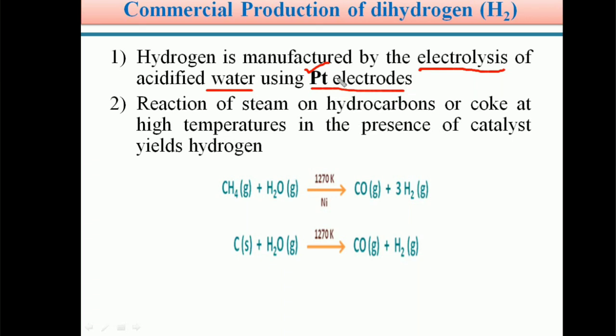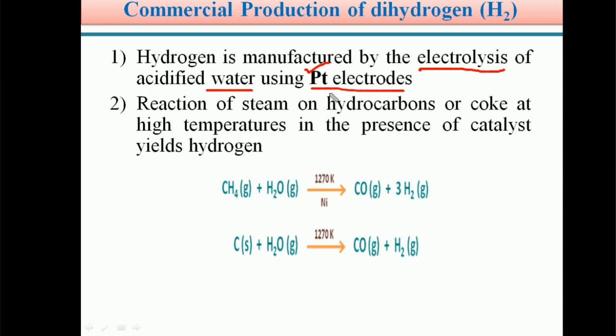How this hydrogen gas comes from acidified water with platinum electrodes, you can learn very clearly in the lesson on electrochemistry. There you can learn in detail what a platinum electrode is and how it functions during the electrolysis of water, how platinum acts as an electrode and helps to produce H2 gas.